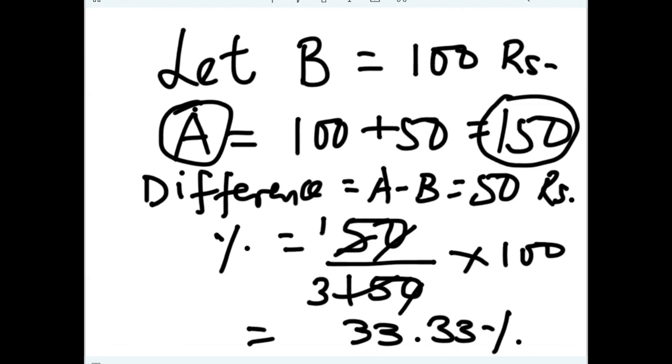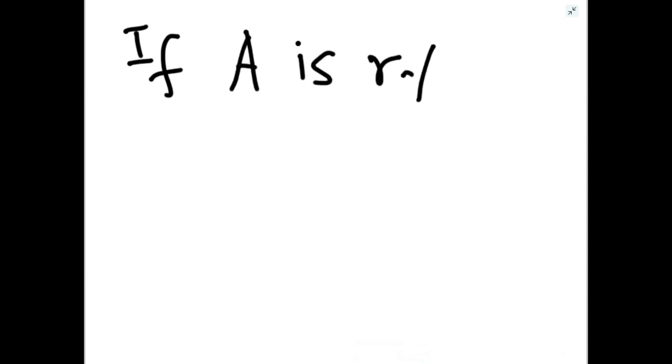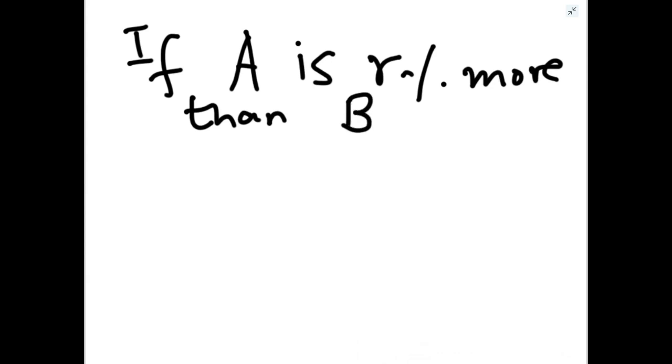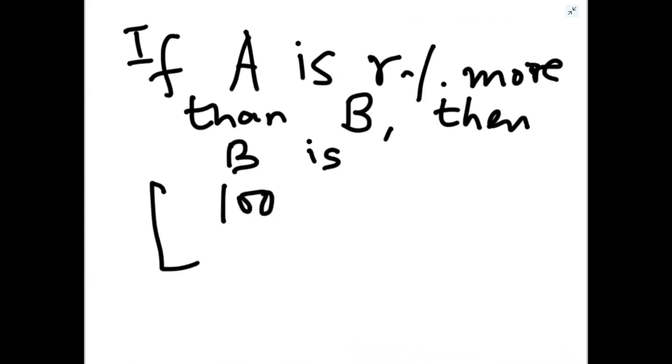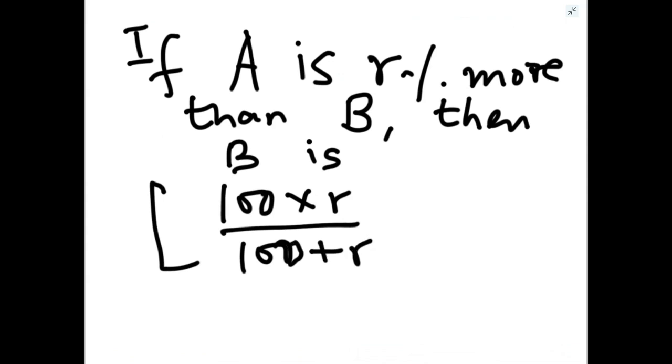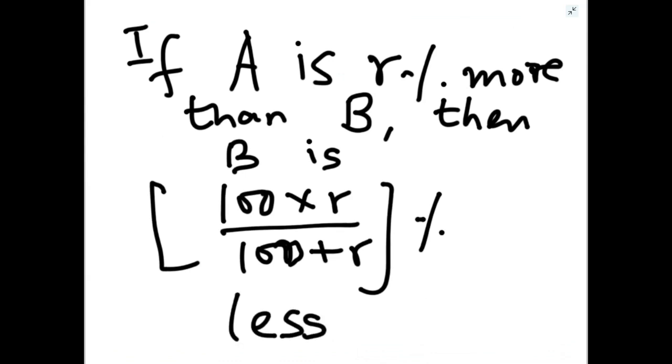Now, what is the formula for this? You can note down the formula now. If A is R% more than B, value of A is R% more than B, then B is 100 into R upon 100 plus R percent less than A.